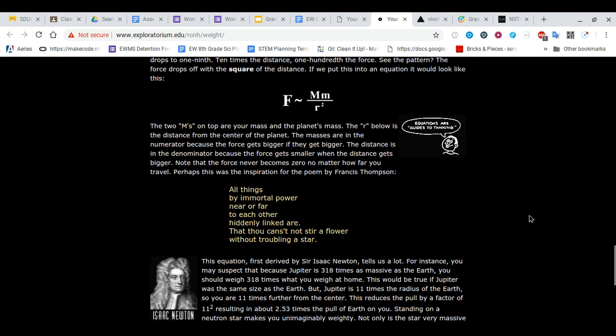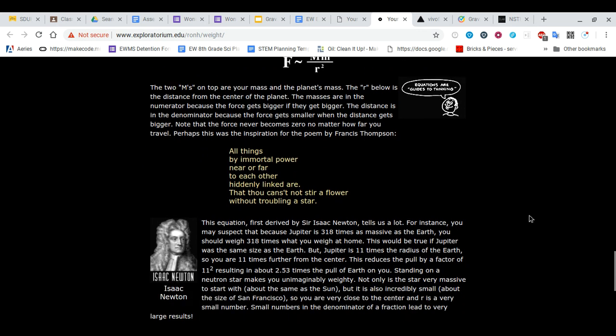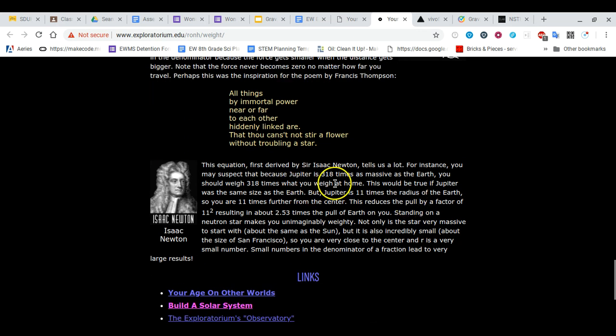This equation, first derived by Sir Isaac Newton, tells us a lot. For instance, you may suspect that because Jupiter is 318 times as massive as the Earth, you should weigh 318 times what you weigh at home. This would be true if Jupiter was the same size as the Earth. But Jupiter is 11 times the radius of the Earth, so you are 11 times further from the center. This reduces the pull by a factor of 11 squared, resulting in about 2.53 times the pull of the Earth on you.